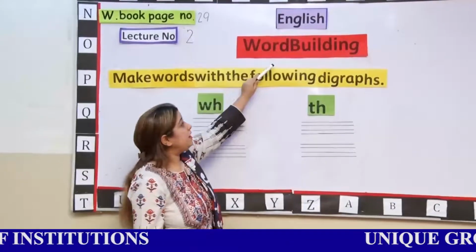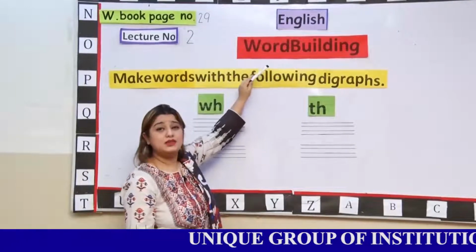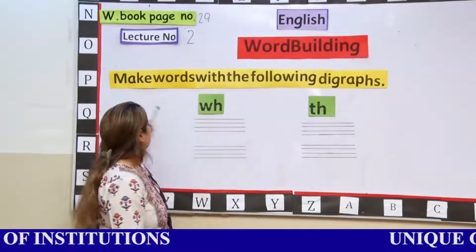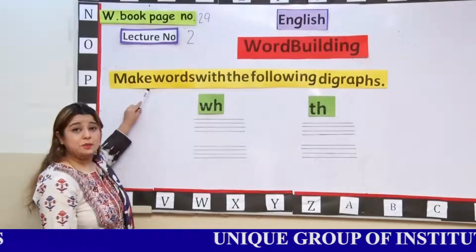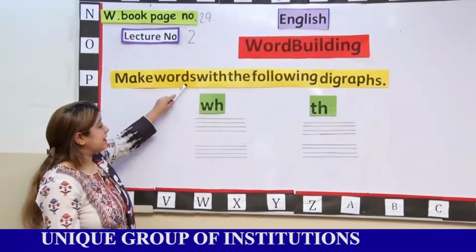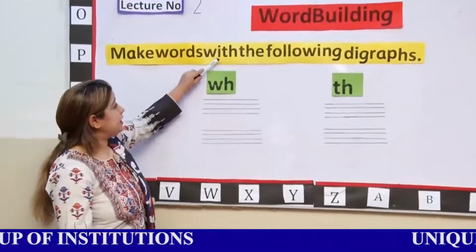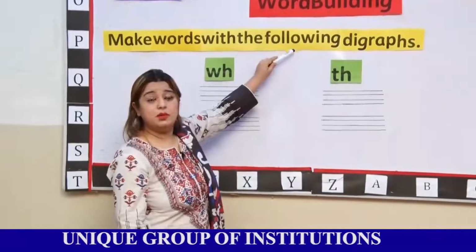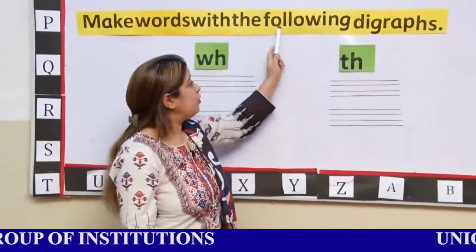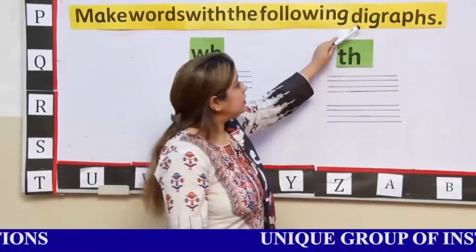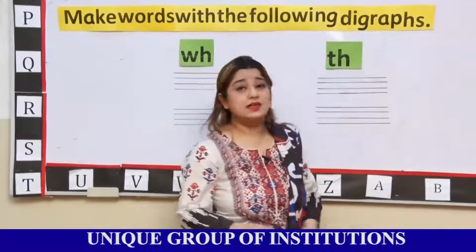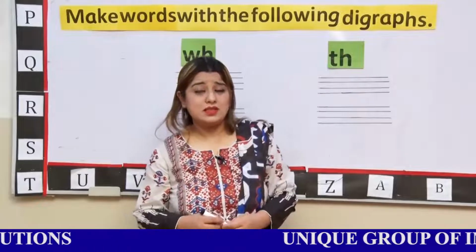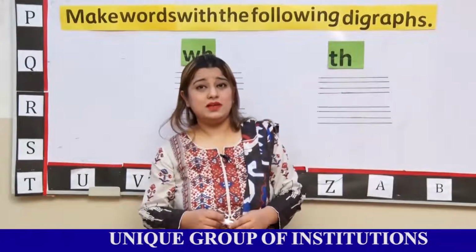Word building. Again on this page you have to build a word by using some digraphs. Make, M-A-K-E. Words, W-O-R-D-S. With, W-I-T-H. The, T-H-E. Following, F-O-L-L-O-W, ing. Digraphs. It means that you have to write some words by using new digraphs. There are some new digraphs, so let's see what these are.